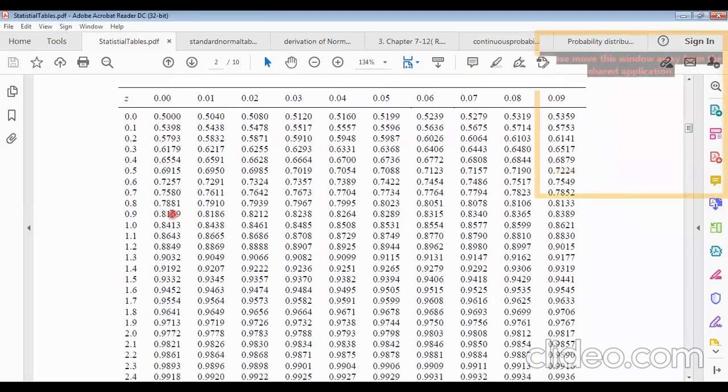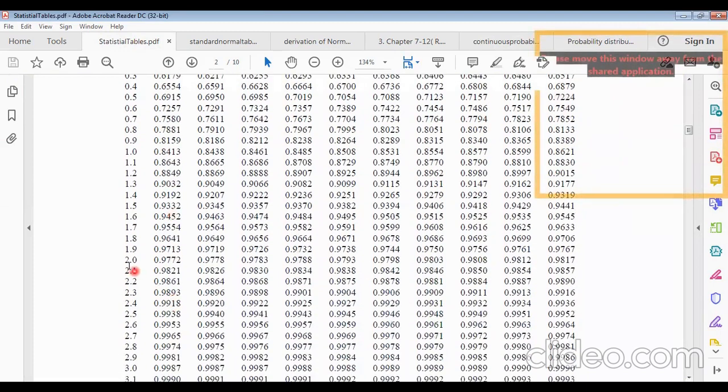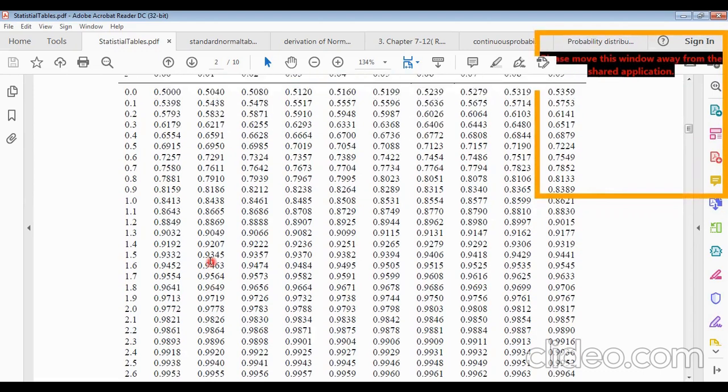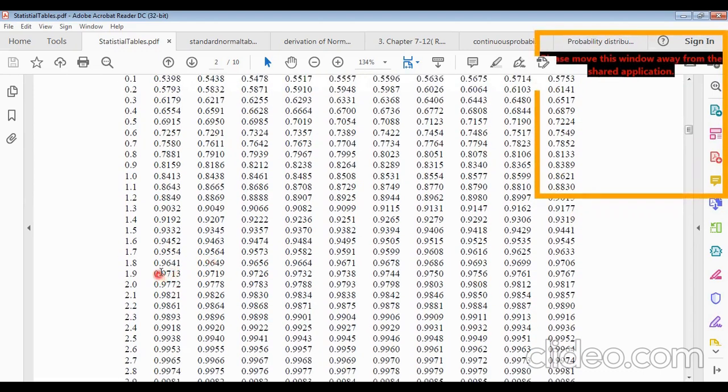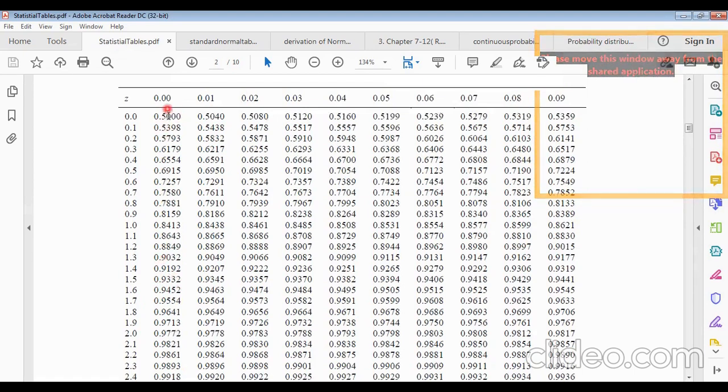Okay, now at z equals 2, the value is 0.9772. That means at z equals 2, the total area is 0.9772. So 0.9772 minus 0.5 will be our required area between z equals 0 and 2.